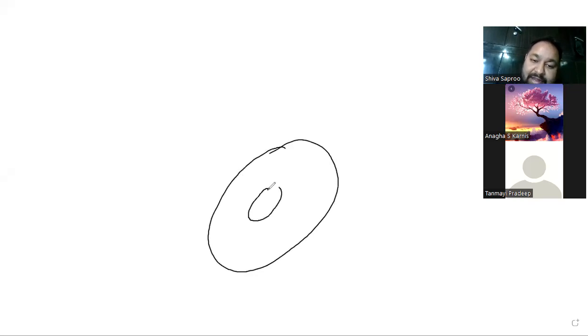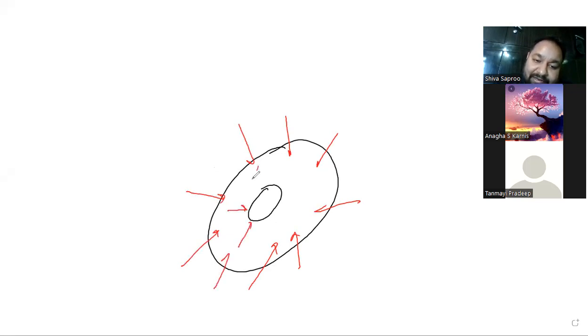Now, in the light harvesting complex, when light is there, it harvests the light and passes it to the center. That means where will the light be going finally? To the reaction center. That means something is going to happen. Before this, you should know that there are 2 types of pigment systems.